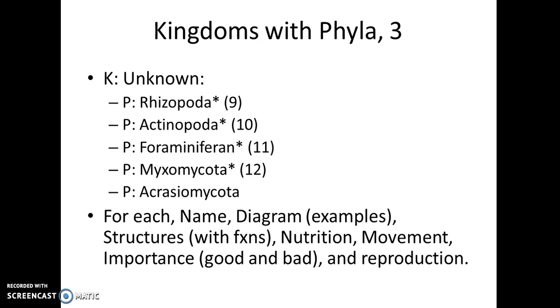Diagram, give me some examples. Structures with functions that are found only in that phylum. Nutrition, how they get their food, either photosynthesis, heterotrophic, or both. Movement, how they move. What do they use? Flagella? Do they use pseudopods? Do they use cilia? Or nothing? And importance. Now, importance can be good or bad. For example, sporozoans cause malaria. That's not a good thing, but that's also very important. And how do they reproduce?